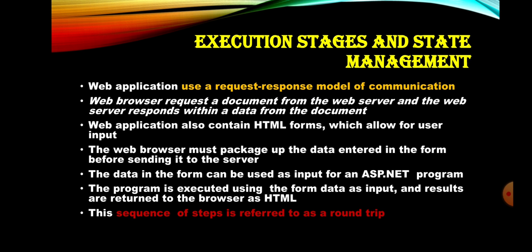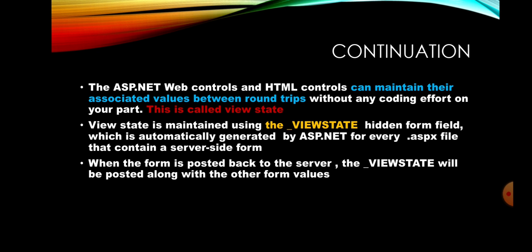From our application here, the web application will send the data to the server. The server will process it and return it back to the browser. Okay. Next, the ASP.NET web controls and HTML controls can maintain their associated values between the round trips.